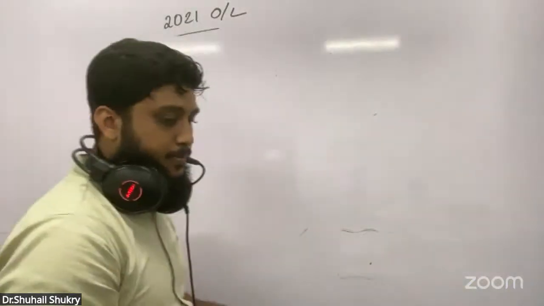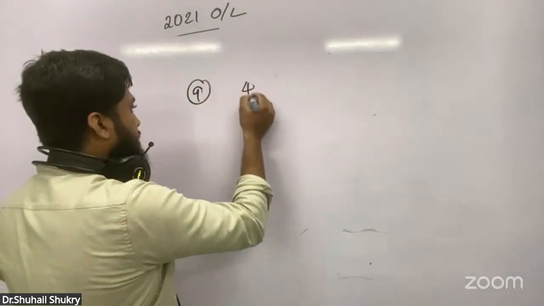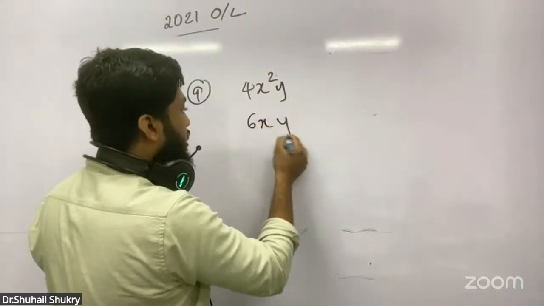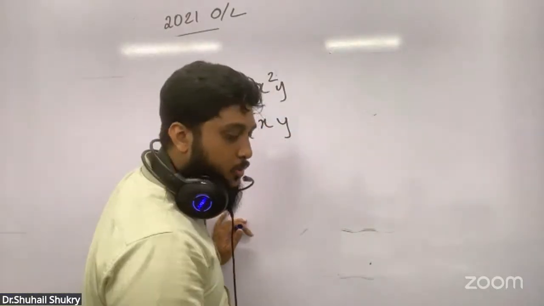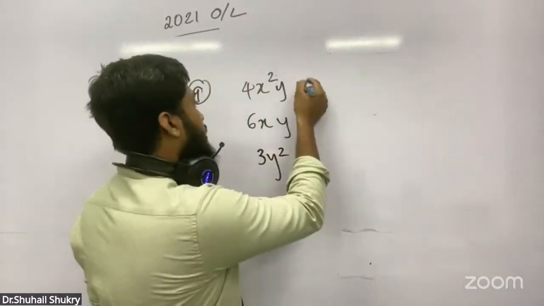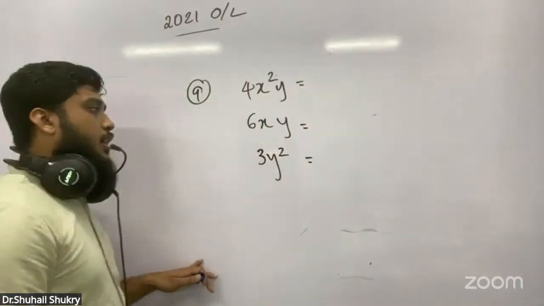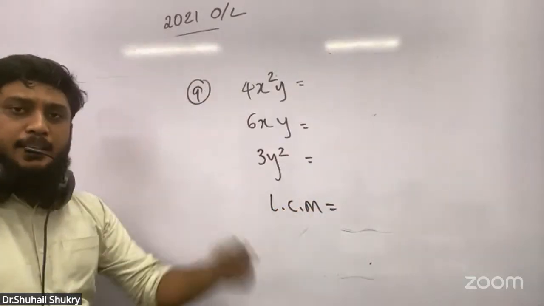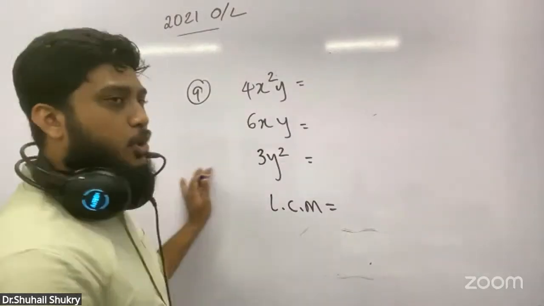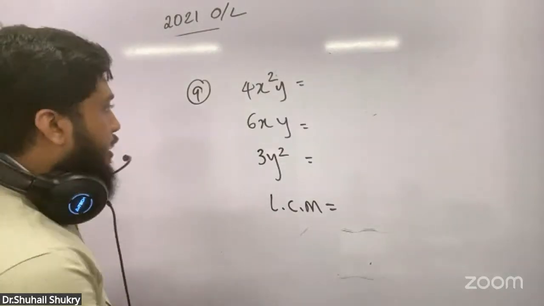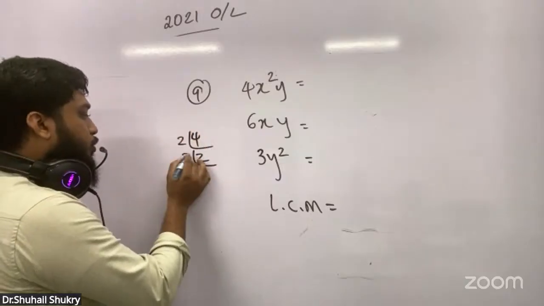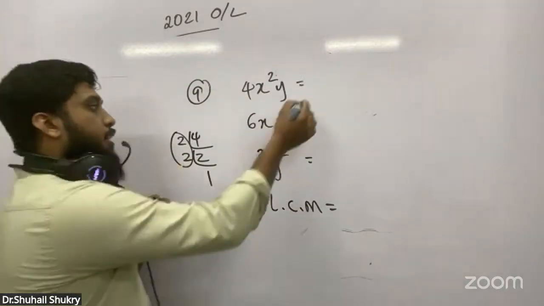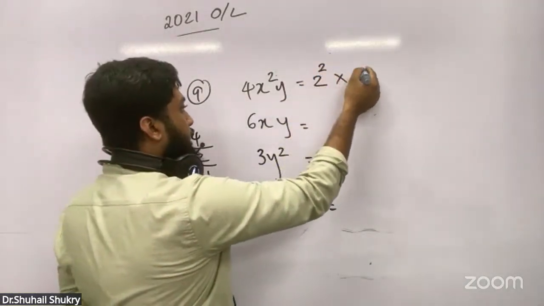Find the LCM. There are 3 things they have given: 4x squared y, 6xy, and 3y squared. Remember, whenever they ask LCM, normally I call it Legends' Common Meeting. I call it LCM. Mnemonic. 4x, I can divide by 2 and I get 2. Until I get 1, I have to divide. So I get 2 squared here. There are two 2's, so write 2 squared, x squared, and y.